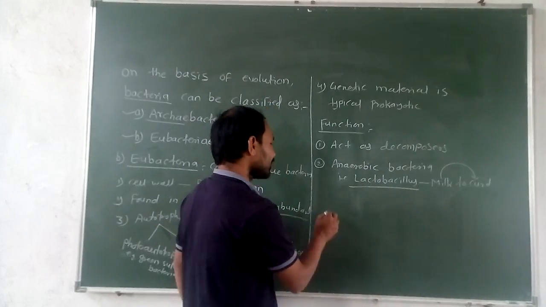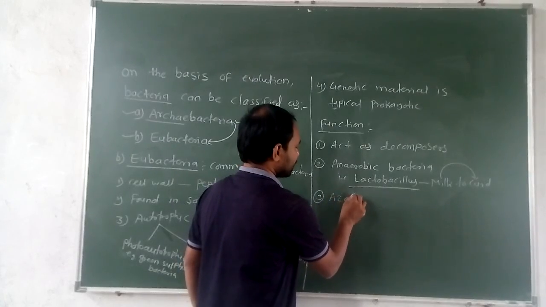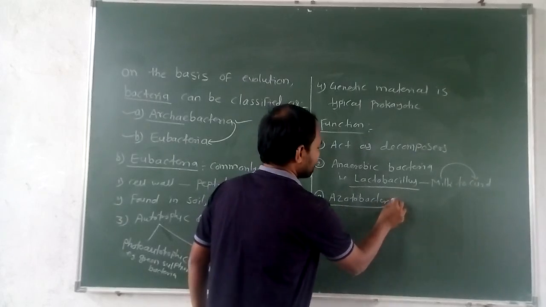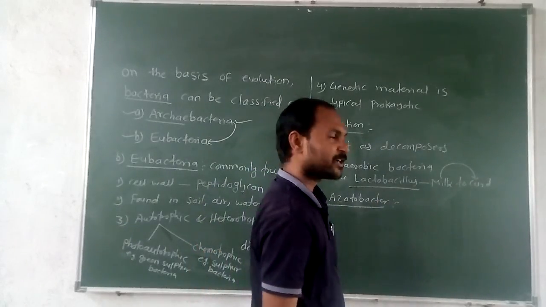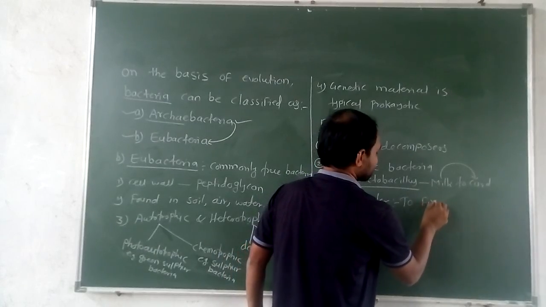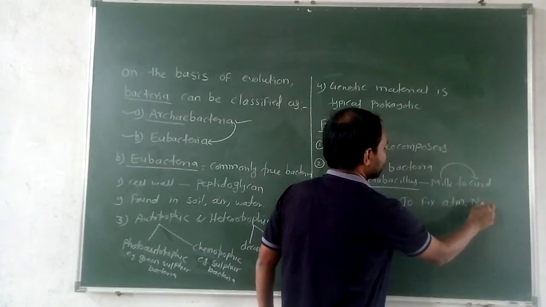Third, some bacteria are useful for nitrogen fixation. That is Azotobacter. Azotobacter is a bacteria that is useful to fix atmospheric nitrogen.